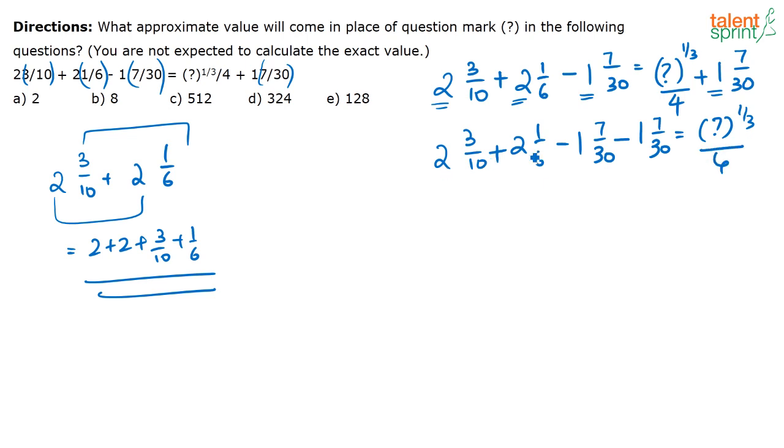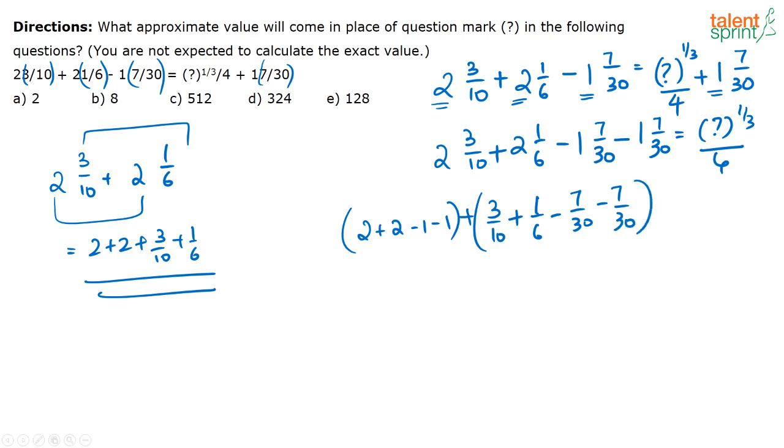If you are taking all the whole parts together, you will have 2 plus 2 minus 1 plus, then you have 3 by 10 plus 1 by 6 minus 7 by 30 minus 7 by 30. So, this is what you have to solve. Whole values you can take together, fractional values separately. So 2 plus, again this is getting cancelled.